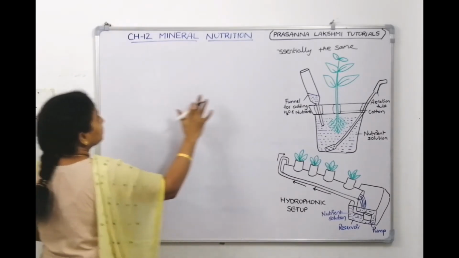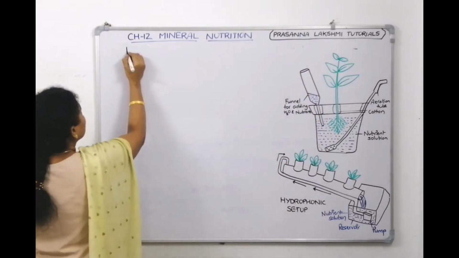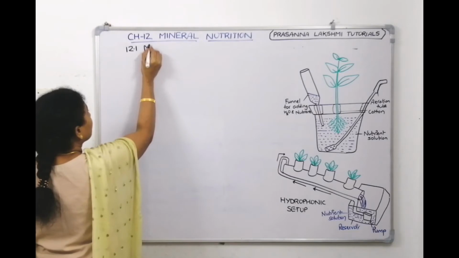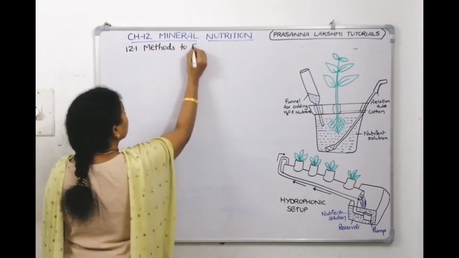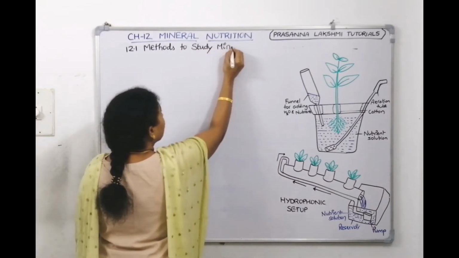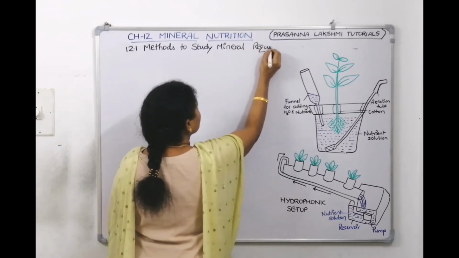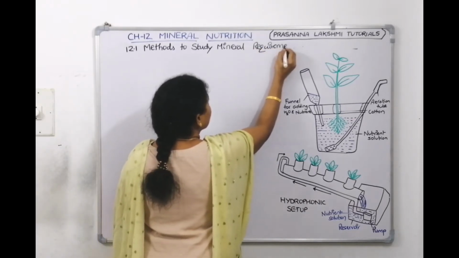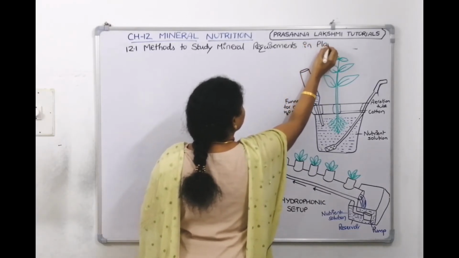So, it is 12.1, methods to study mineral requirements in plants.